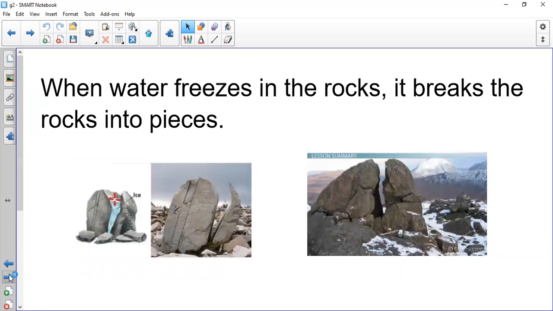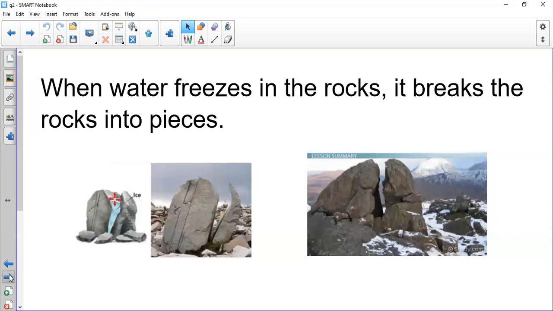Something else we said, when water freezes in the rocks, it breaks the rocks into pieces. And remember Miss Angie's bottle, when she filled it with water and left it in the freezer, after a while she found her bottle was broken because the ice or the water inside the bottle expanded.